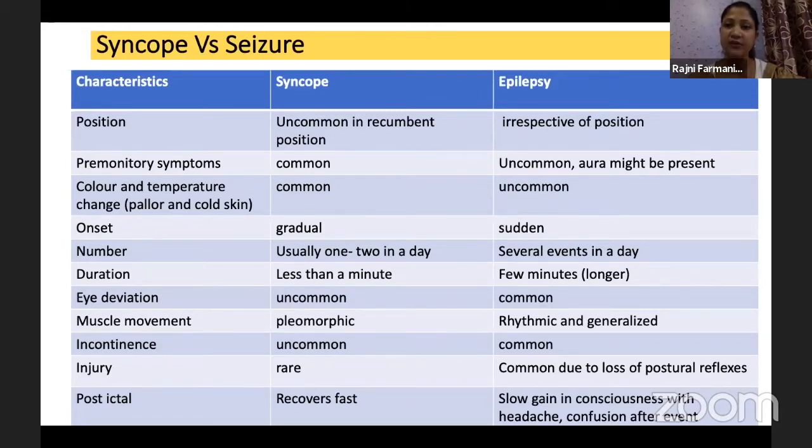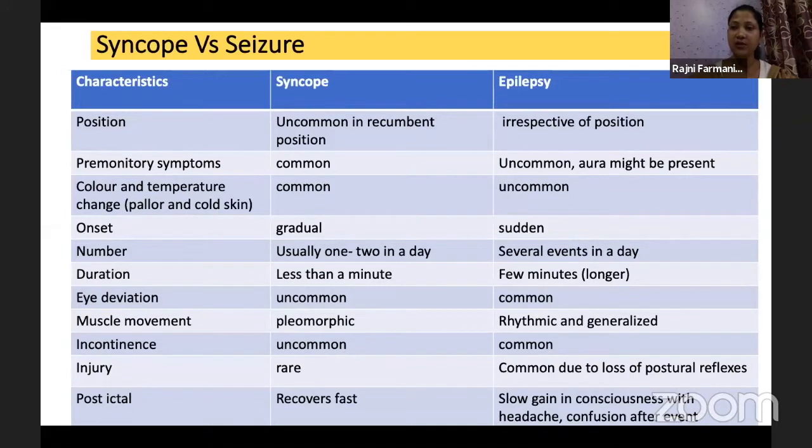The aura can have typical features, like epigastric pain, or he can feel a sudden abnormal noise in the ears. Next is color or temperature change. The pallor and cold skin are usually reported by the bystander or observer. If the child had sudden pallor or cold skin, it favors syncope. The onset is gradual in syncope, whereas a sudden onset is more common in epilepsy. In terms of number, epilepsy can happen many times in a day. Syncope is usually 1 or 2 episodes in a day, so it is not very common, with gradual onset and lower frequency. The duration is also short, as we already know it is a quick response.